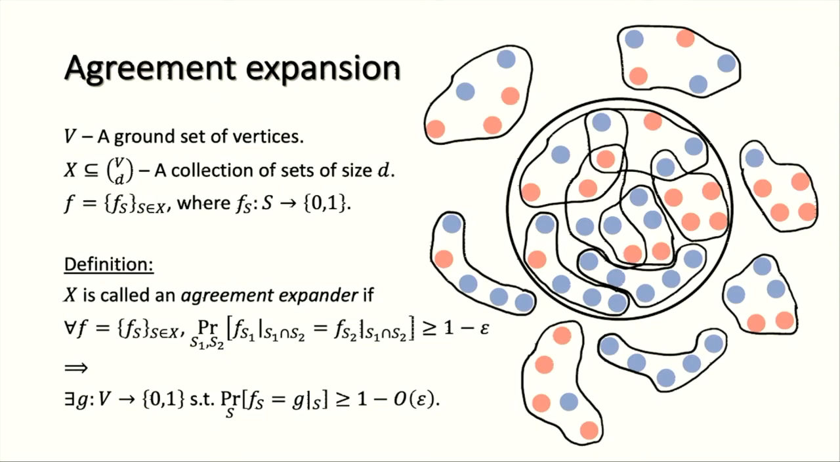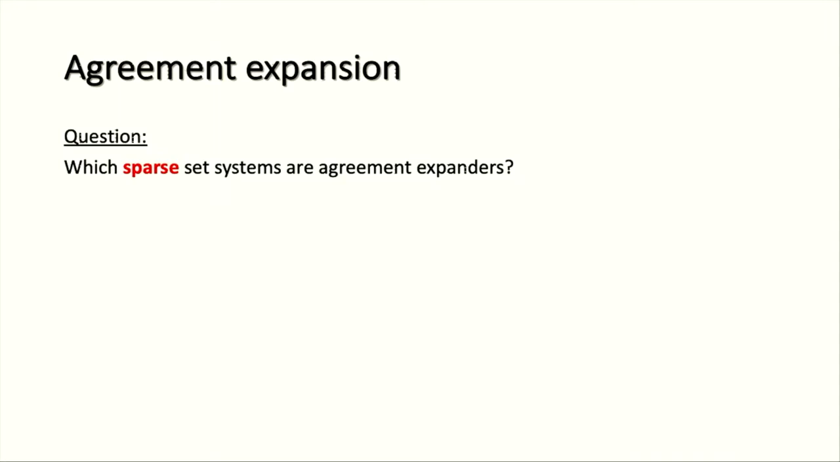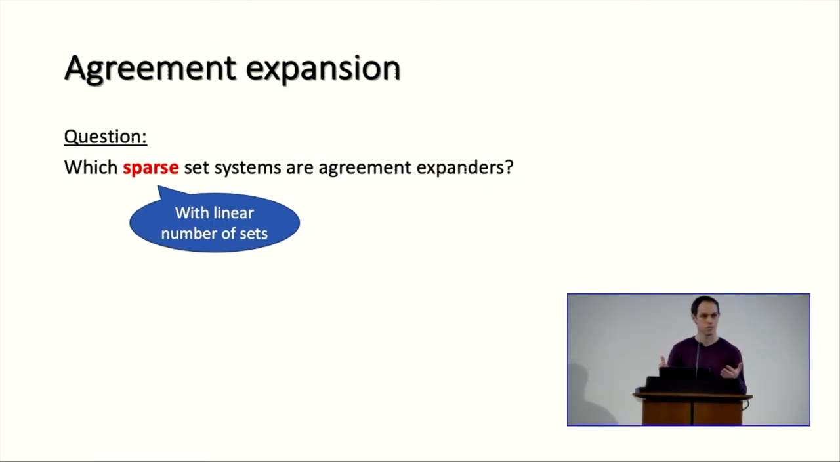That's agreement. That means that this set system is an agreement expander, and it was an important question to find such set systems which are sparse and are agreement expanders. By sparse, I mean that it has a linear number of sets. So we can think of it as every vertex participating in a constant number of sets. That was the question: to find such set systems.